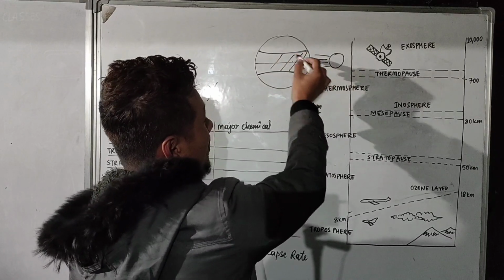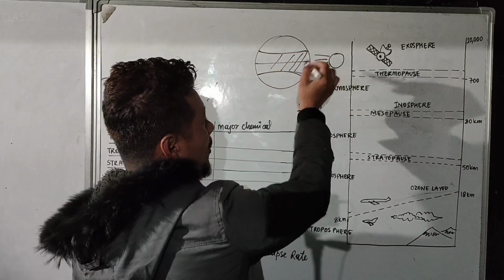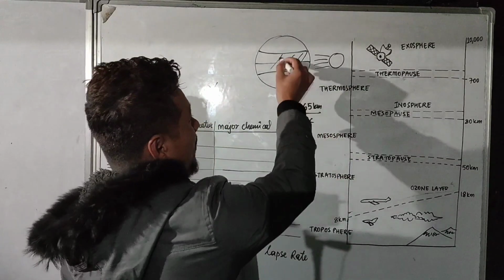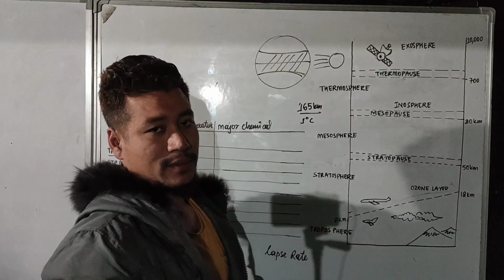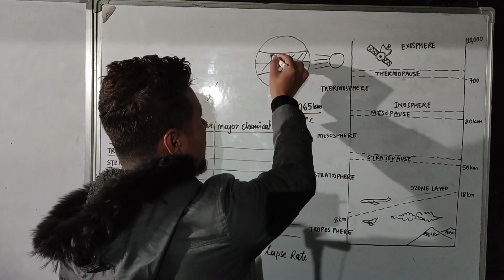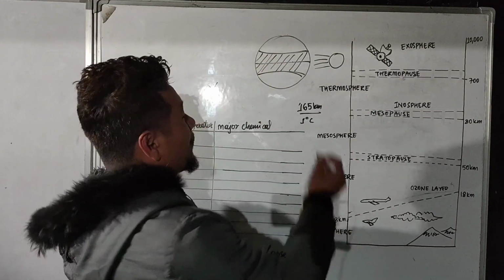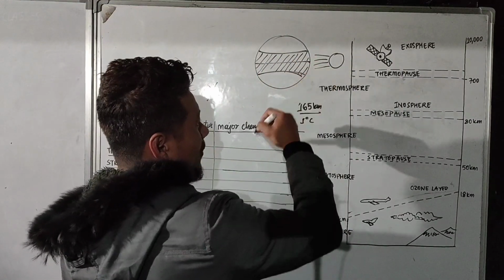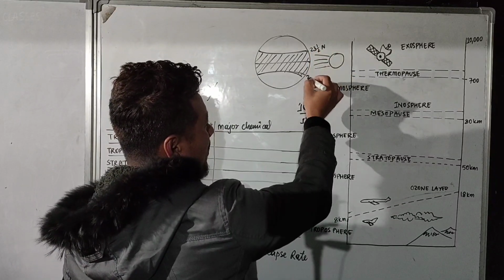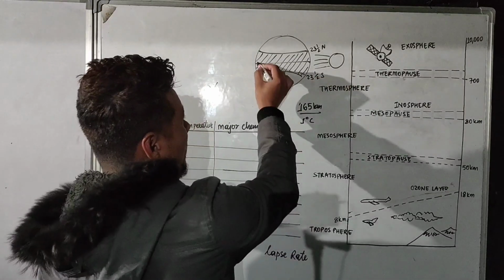Earth mostly heats over the Tropic of Cancer, the equator and the Tropic of Capricorn. The term insolation refers to the amount of heat received by the Earth. The heat which Earth receives is maximum over this region, that is, 23.5 degrees north to 23.5 degrees south.